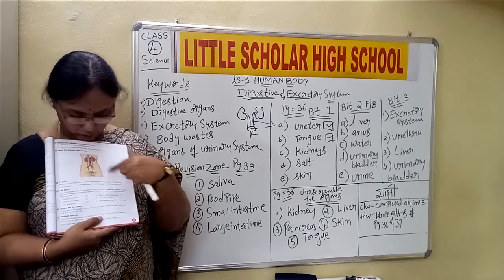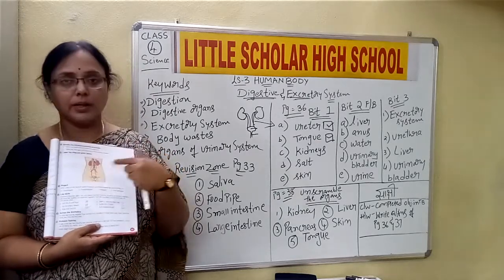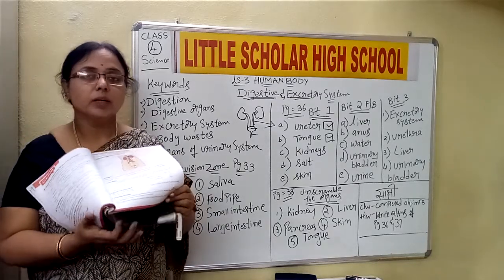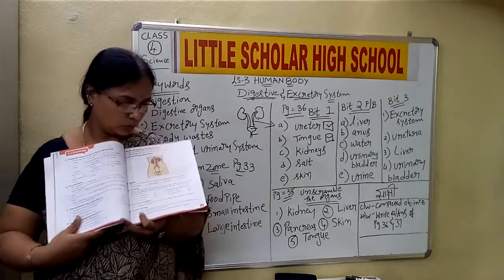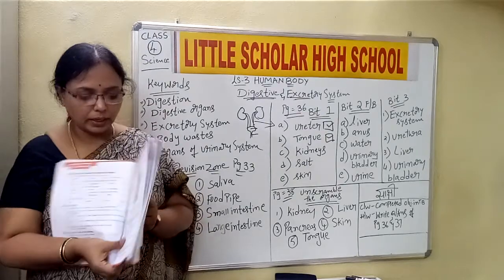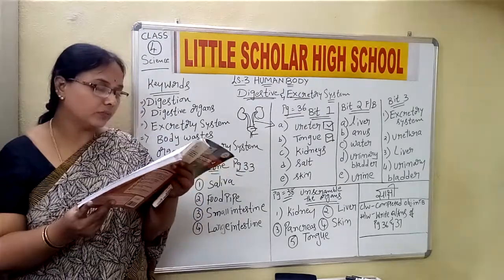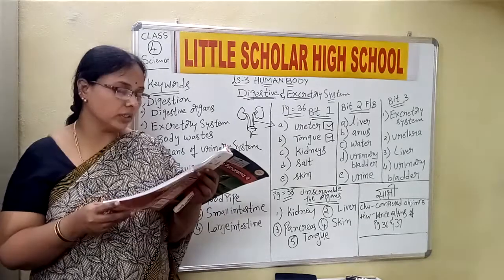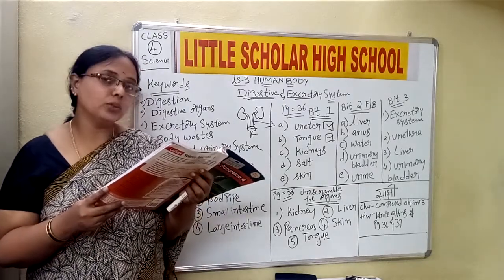So please, the boxes are provided, children, just label them perfectly. You already have it in the textbook also. If you are confused, please check the textbook and complete the labeling part. Okay. Below that, you have life skills. On page number 37, you have life skills, that is the eighth one.